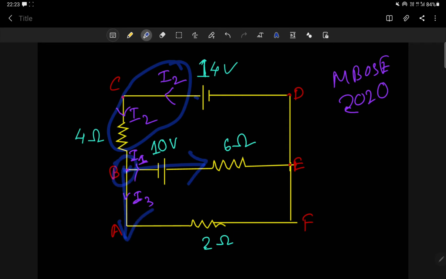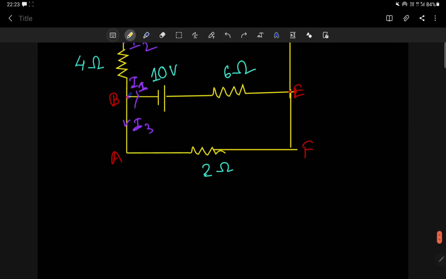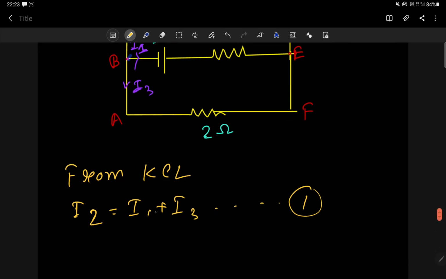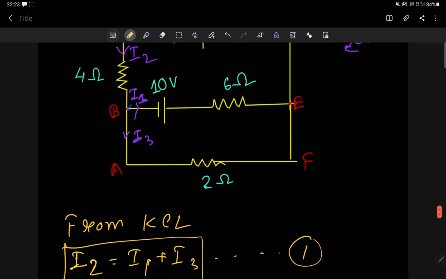So applying KCL, I2 is equal to I1 plus I3. This is equation 1.